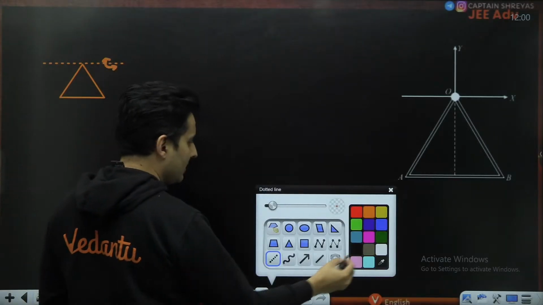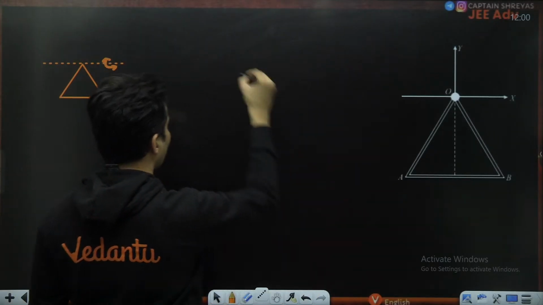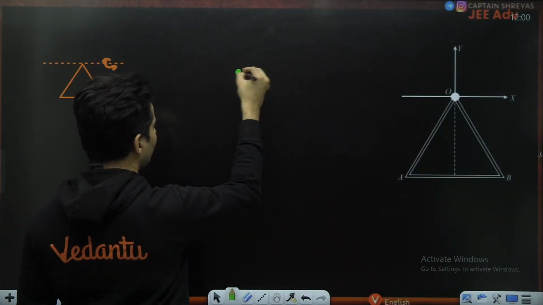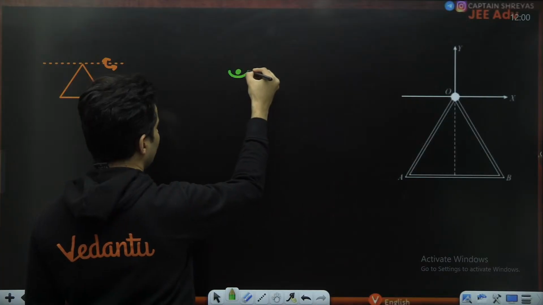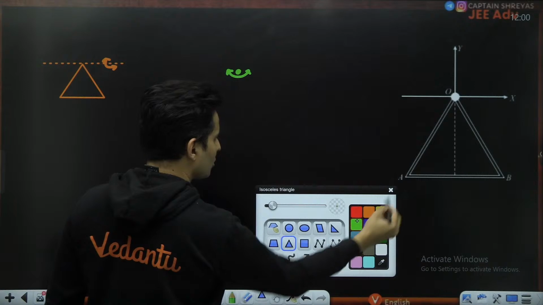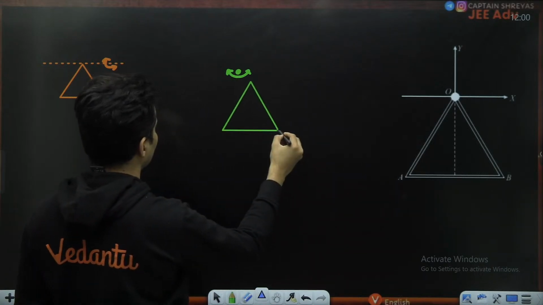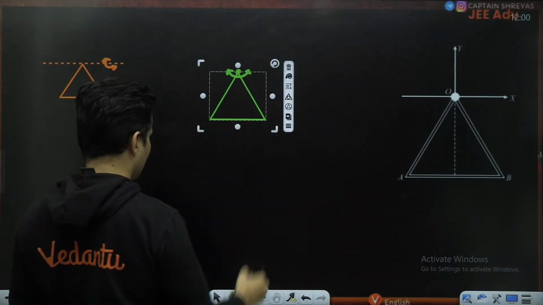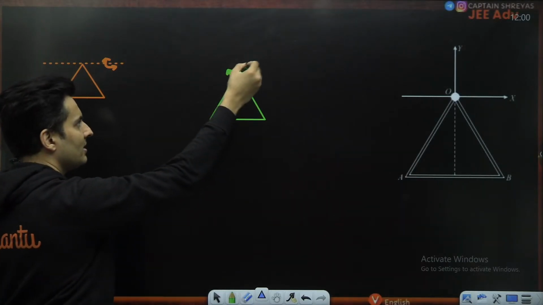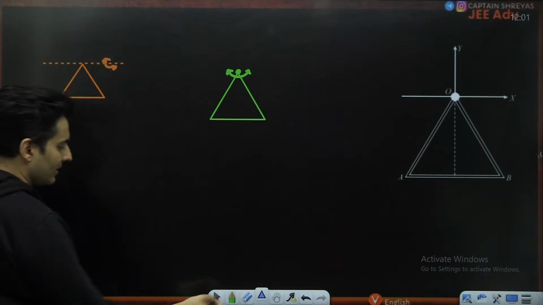In the second case, the axis is towards you and it is oscillating like this. Let me show it on the wire frame. These are the two situations. This is the second situation, z-axis. This is the first situation, x-axis.